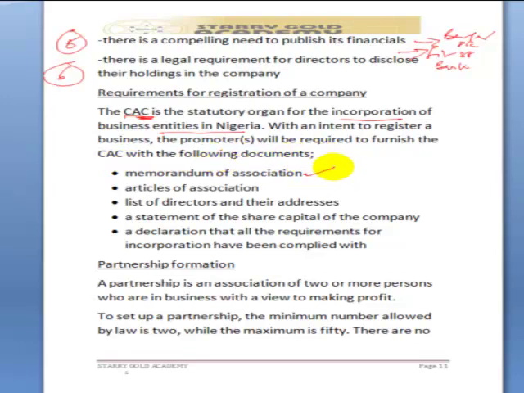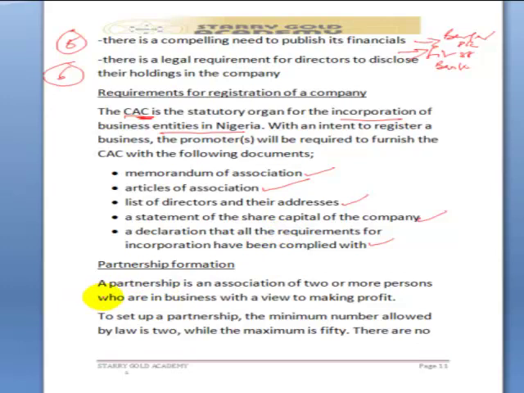1. Memorandum of Association. 2. Articles of Association. 3. List of directors and their addresses. 4. A statement of the share capital of the company. 5. A declaration that all the requirements for incorporation have been complied with. These are requirements that will be expected to be provided by the promoters of a business in Nigeria by the Corporate Affairs Commission.